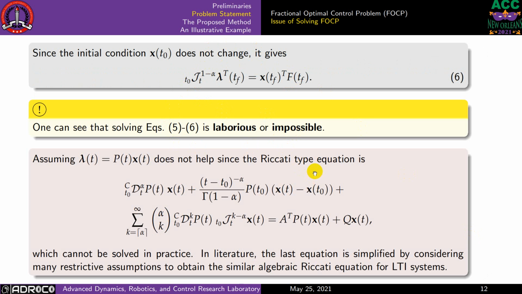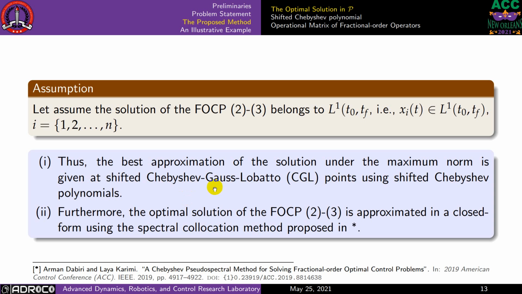That is actually the main issue for the optimal control problem for fractional order systems. So you might think that we can define a Riccati equation by defining this positive definite function P, and put it inside the equation, ending up with these fractional differential equations. But again, you can see that we have an infinite number of terms in the series inside this differential equation, which means you will not be able to solve this problem easily. So there is no Riccati equation for fractional order systems.